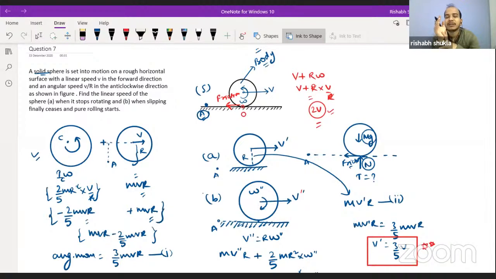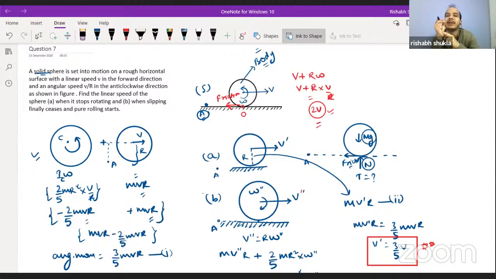Are we clear about this? How to calculate the angular momentum in pure rotation? How to calculate the angular momentum even when the body is performing pure translation? How to calculate the angular momentum in general plane motion? How to calculate the torque? How to say that net torque about a particular point is zero?